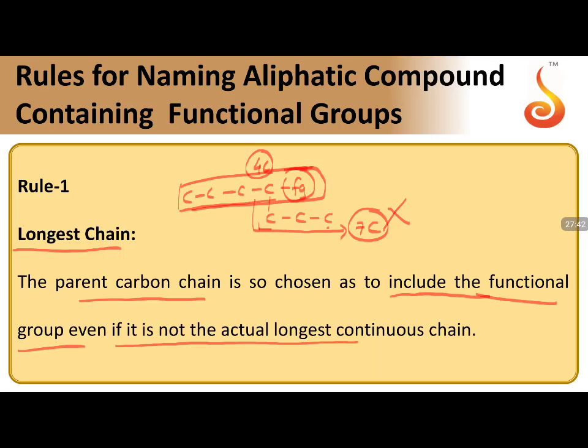But you should not select the 7 carbons. We should select only the 4 carbons. What is the condition? Includes the functional group. Your carbon chain should be selected which includes the functional group, and even though that carbon chain is not the longest chain, it should be considered as the carbon chain. That is the first point, rule number 1.